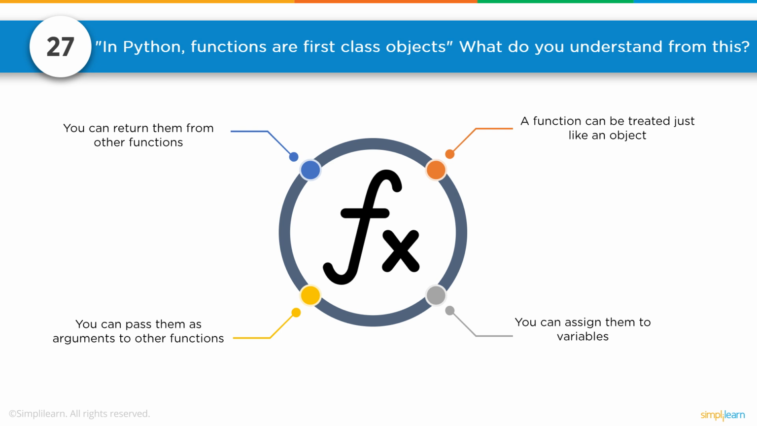Number 27. In Python, functions are first class objects. What do you understand from this? This means I could return a function. It could be one from another function. I could create a function and treat it just like an object. I can assign it to a variable. I can pass them as arguments to other functions.